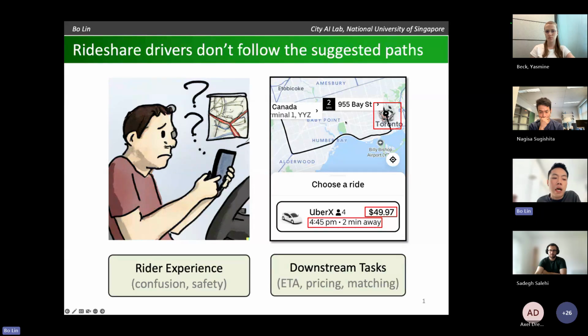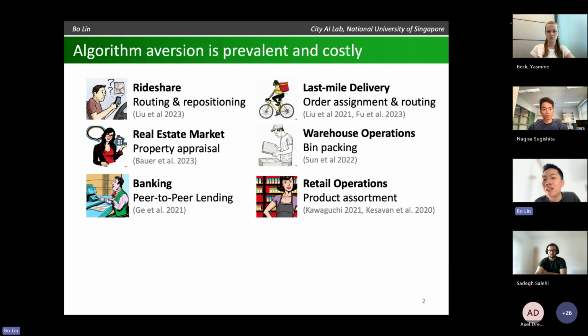So I became interested in this problem because of all these discussions, and then I did a bit more research online. What I found is that this is actually a very common phenomenon that has been documented in a variety of contexts. In the literature, people call this algorithm aversion, meaning that algorithms are getting better and better these days, but we human beings are still reluctant to adopt these recommendations for different reasons. We have seen this in ride sharing and in last-mile delivery in a very similar way.